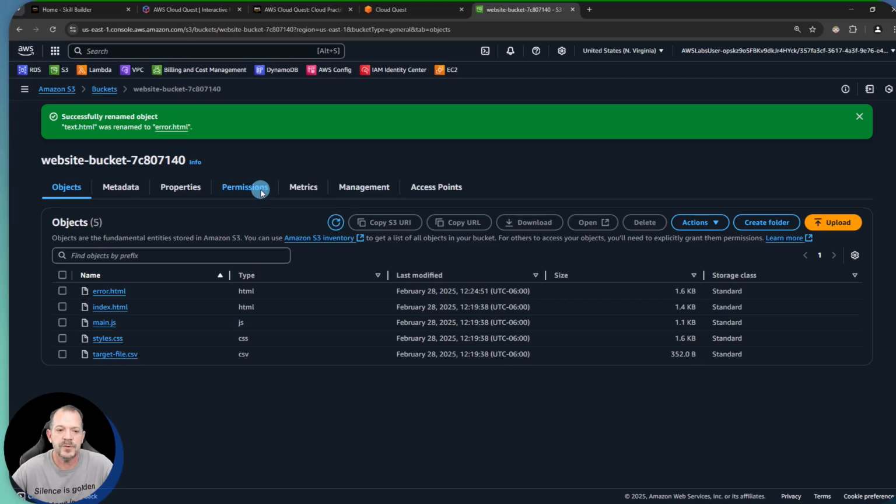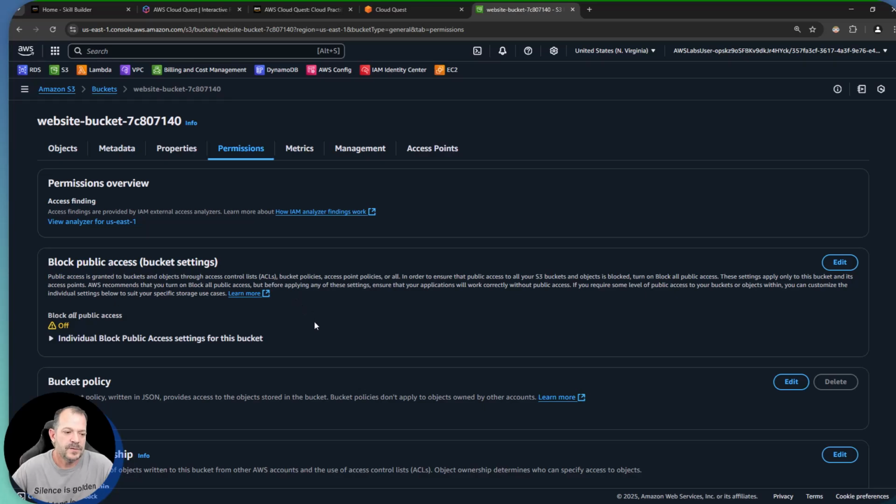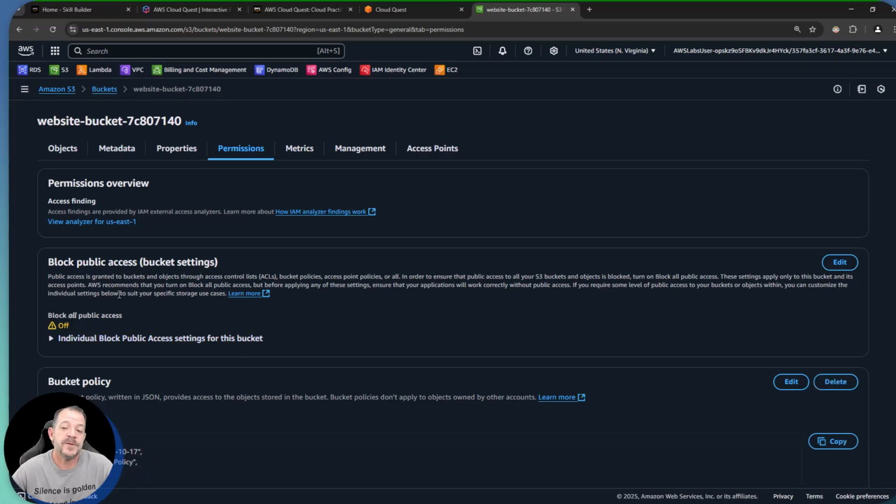So let's go over to the permissions. This is where we will have to turn off a setting if we wanted to publicly expose this bucket. So I would need to turn off block public access settings.